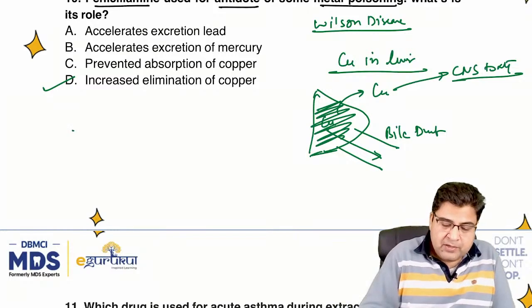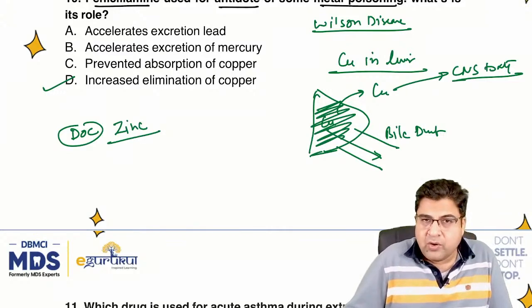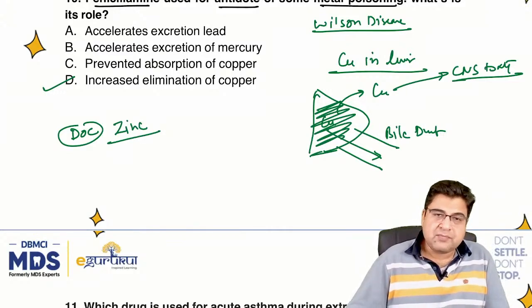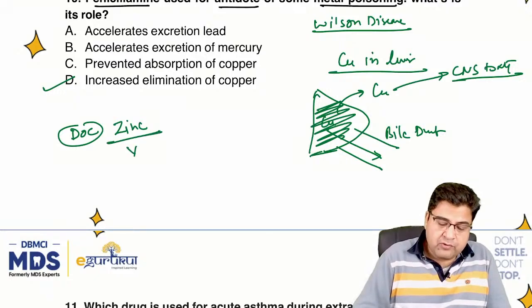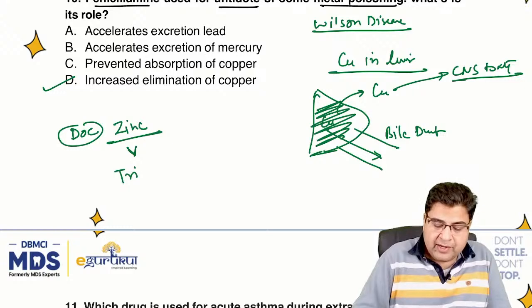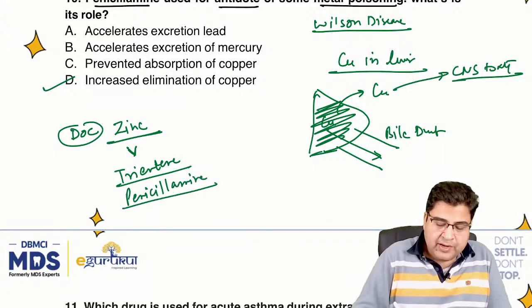So guys, please remember the drug of choice for Wilson's disease is zinc. Zinc is the overall drug of choice for Wilson's disease. We can also use medicines like trientine. So trientine and penicillamine, these are the other two copper chelating agents that we can use for Wilson's disease.